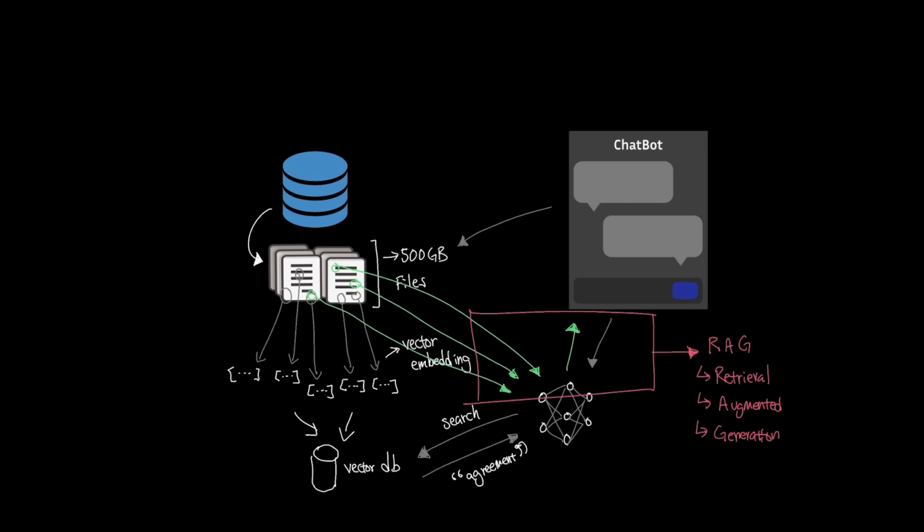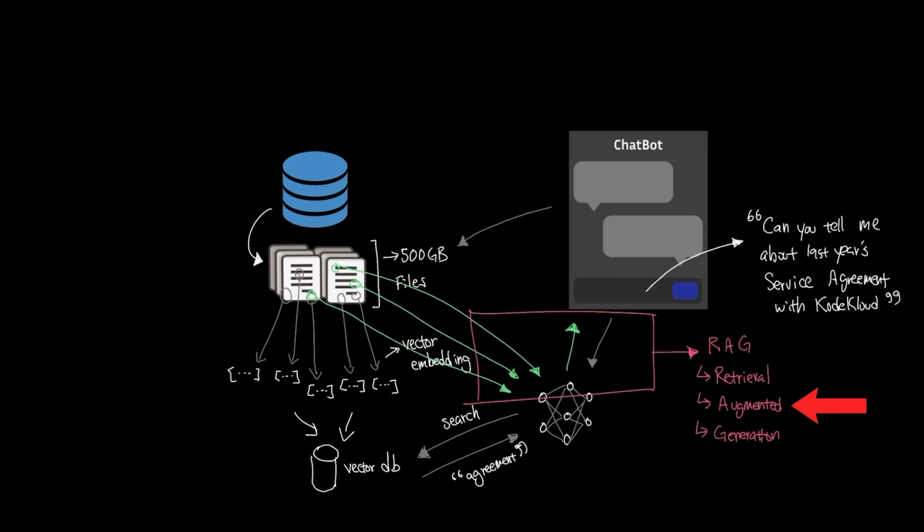Let's say one of the use cases for the company to use the AI assistant was to ask questions like, can you tell me about last year's service agreement with CodeCloud? In order to understand how RAG works, we need to break it down into 3 different steps: retrieval, augmented, and generation.